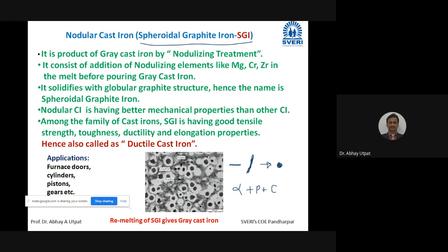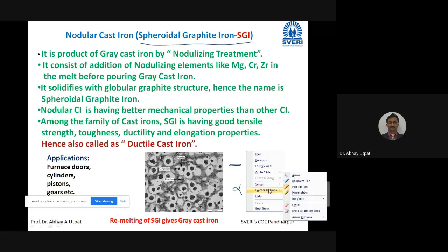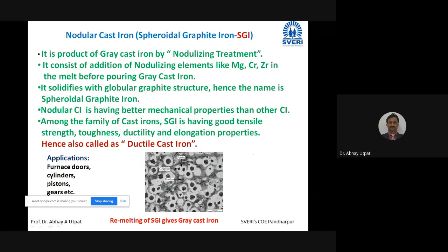What are the applications? Furnace doors, cylinders, pistons, gears. Now how to draw this figure? See the microstructure. I will erase the pointer options earlier. See, very simple. Draw one round. I hope you are drawing along with me in the notebook.